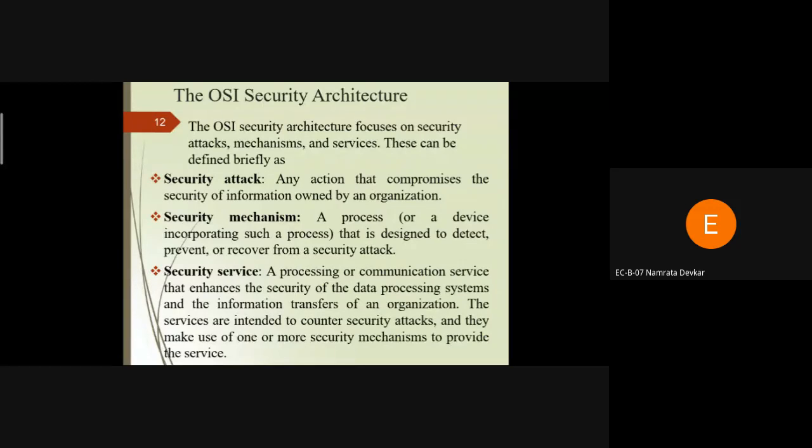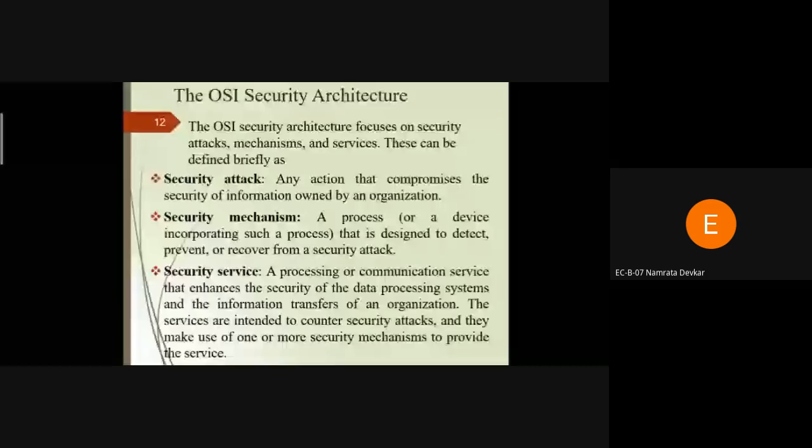The security mechanism is a process designed to detect or recover data from a security attack. If our data can be hacked by hackers, how can we protect that data in a particular system? We have to use various types of security mechanisms to recover data attacked by various types of security attacks. And the third one is security services.